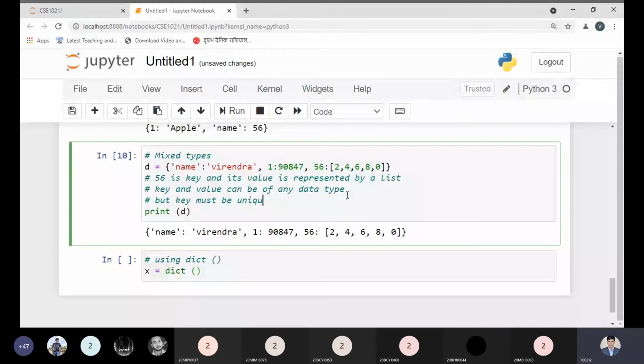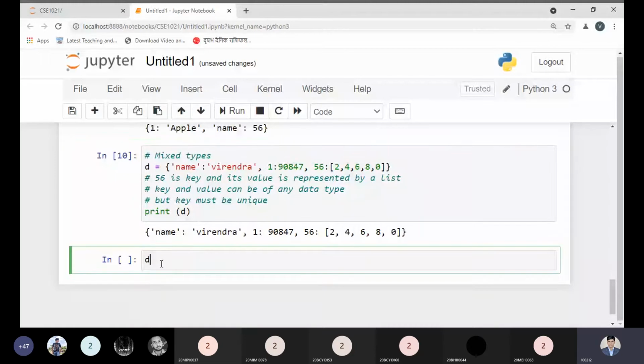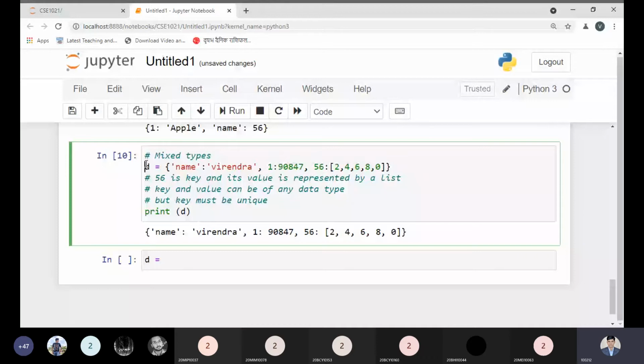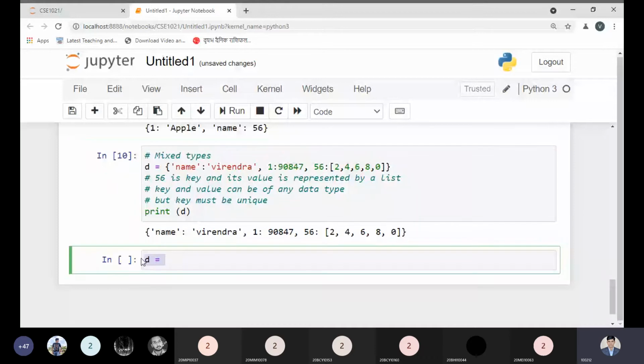Okay, let us check before explaining this concept. Let me clear it for all.